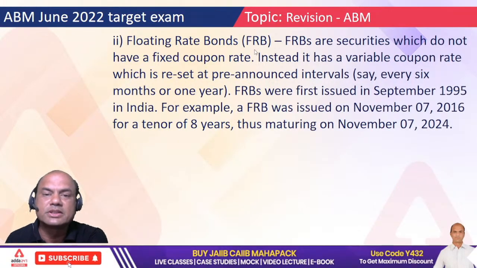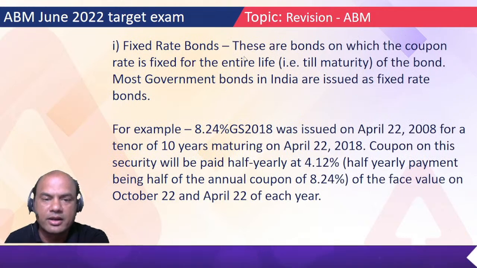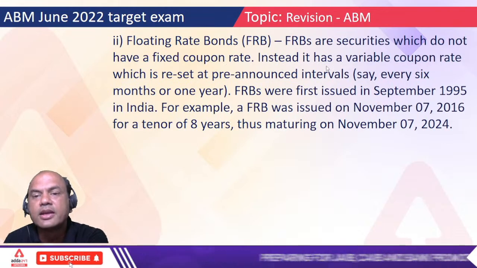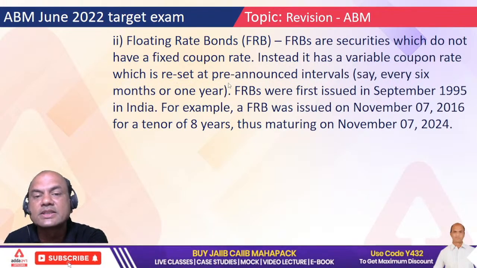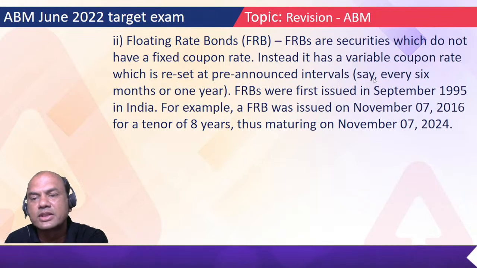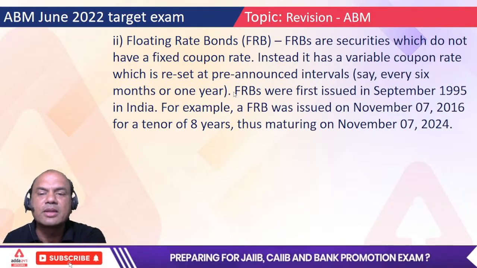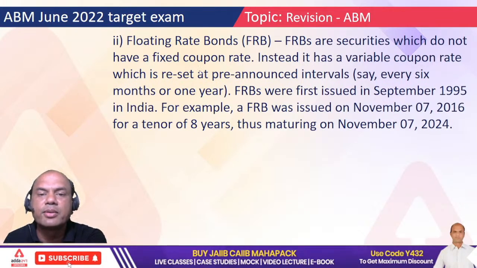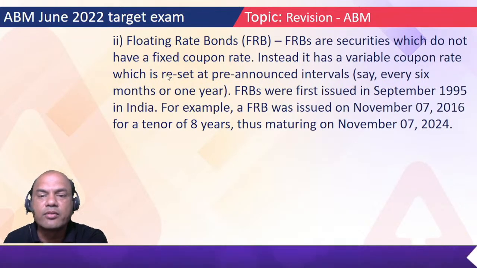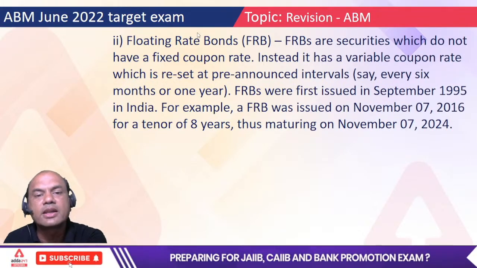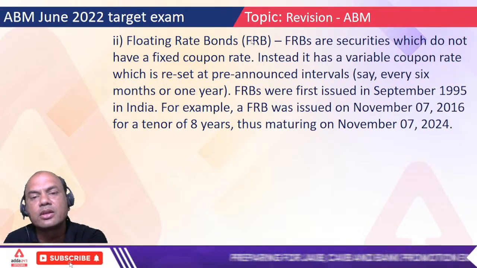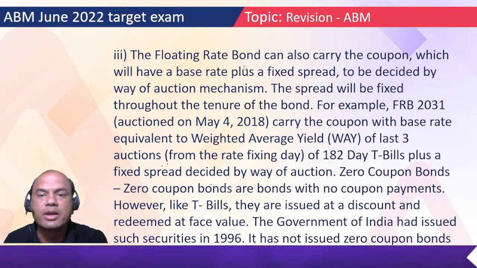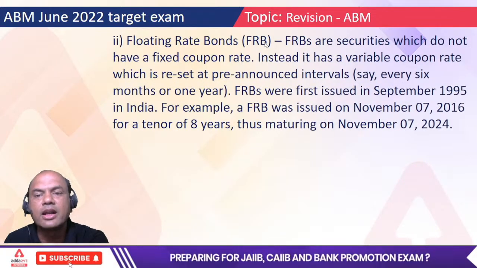Floating rate bonds means, as I just told you, RBI will clearly mention it. Floating rate bonds are securities which do not have a fixed coupon rate. Instead, they have a variable coupon rate which is reset at pre-announced intervals, every 6 months. Now, FRBs can be of two types. Either RBI can clearly state that the rate will be reset every 6 months, point number one, or it can state that the rate will be fixed on the benchmark, that is repo, which is floating rate bond FRB2. You can call this FRB1 and FRB2.